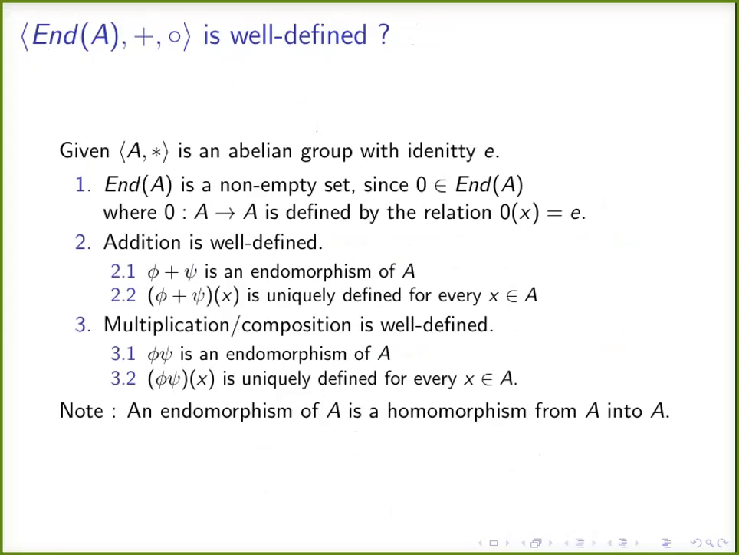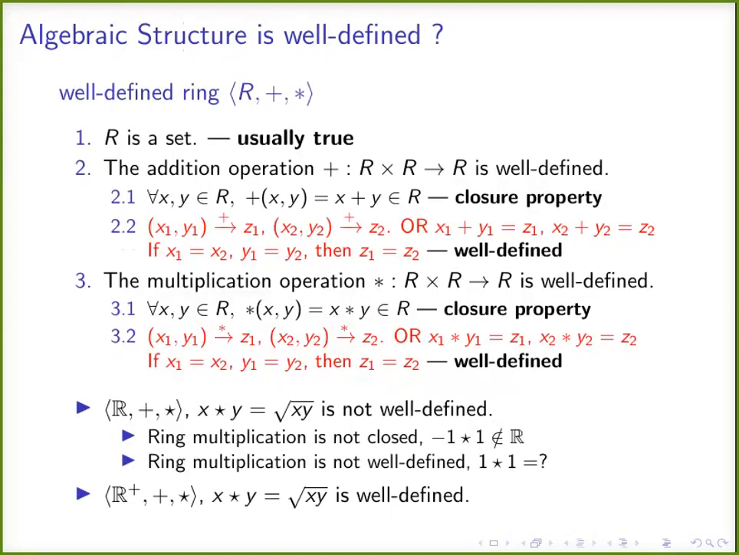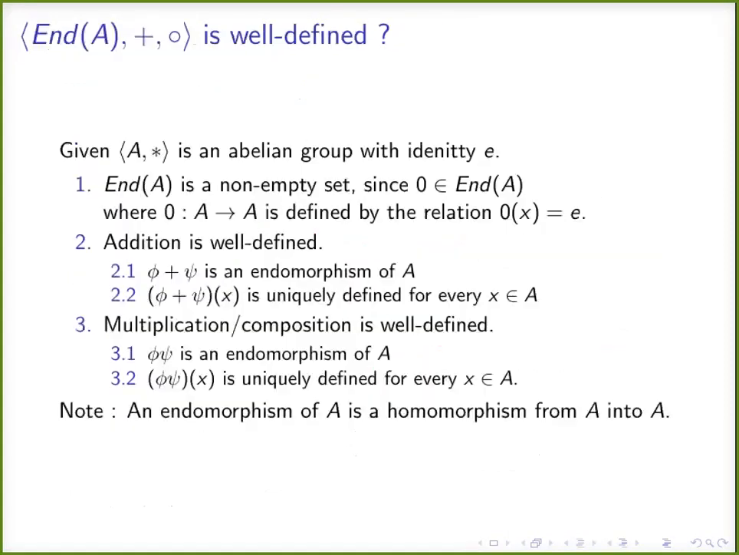Coming to the endomorphism ring, is this binary algebraic structure well defined? From our earlier pattern, this is a ring, so we are going to use the same pattern as we have seen earlier. Is it a set? Is the addition operation well defined, that is, is it closed? Next, whether the multiplication operation is well defined, that is, is it closed, and whether the images are uniquely defined.